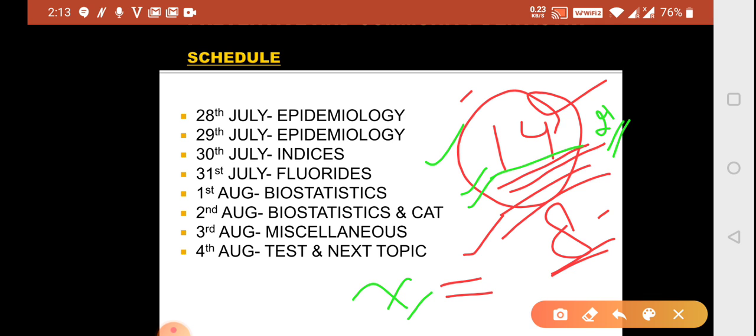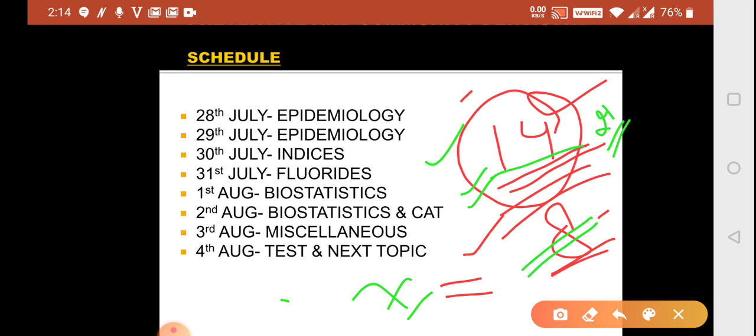We can make it plus minus 1. Some subjects 3 days, some subjects 5 days, some subjects 4 days. But I can't give 14 days to a single subject if we have 80 days in our hand. That is the requirement of the preparation. If you have an exam on 20th of December, and you start your fourth revision on 1st of December, you will be left with 18 days of revision.